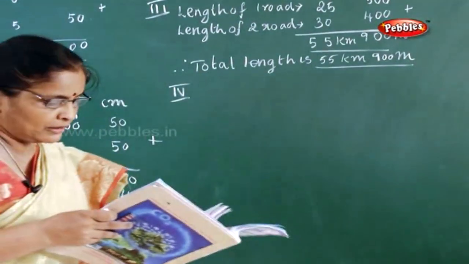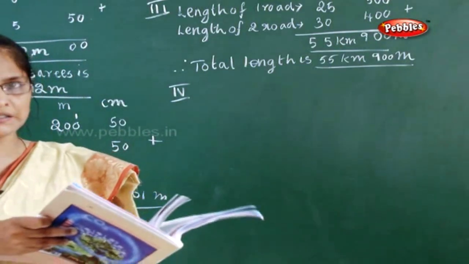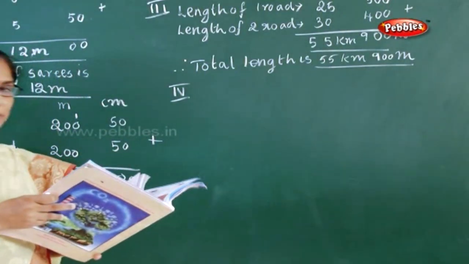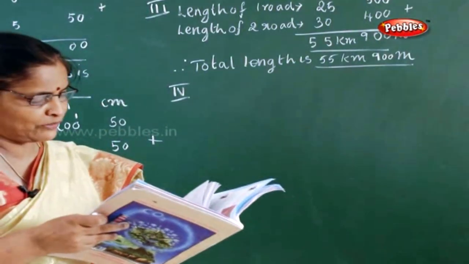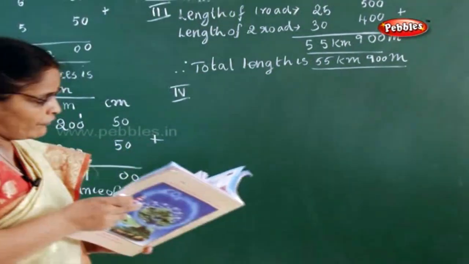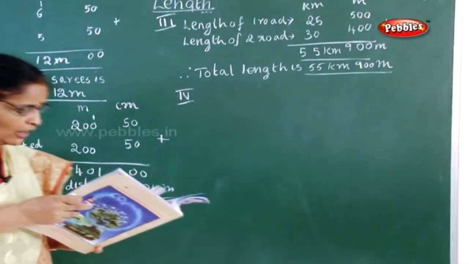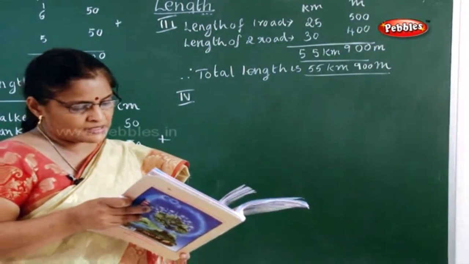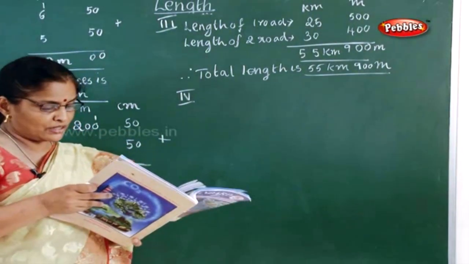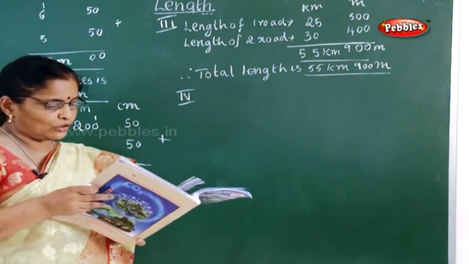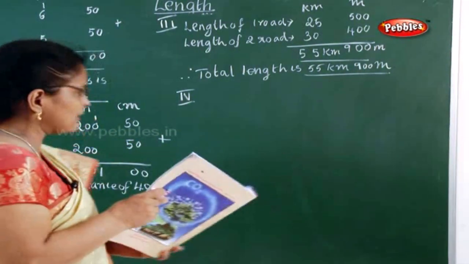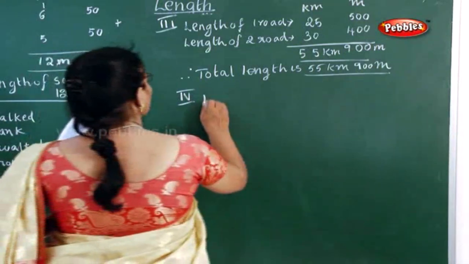If 20 meter and 30 centimeter is cut off, I think I taught you in the subtraction, the ribbon, the mother with the ribbon cutting. So if one rope is 27 meter and 40 centimeter long, in that 20 meter and 30 centimeter is cut, what is the question they have asked? What is the length of the rope left? So immediately what will you write here? Length of the rope.